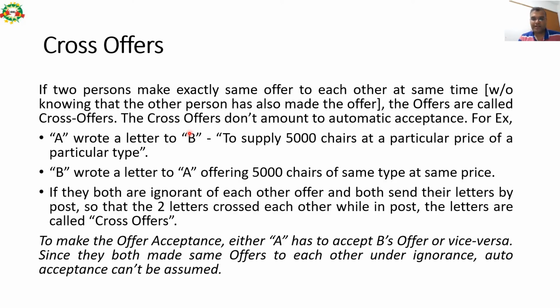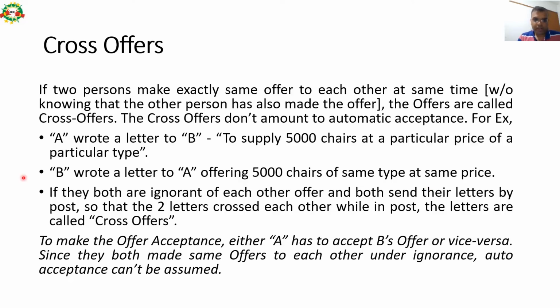Let us understand this concept of cross offer with the help of an example. For example, A wrote a letter to B to supply 5,000 chairs at a particular price of a particular type. Then B wrote a letter to A offering 5,000 chairs of the same type at the same price. I wrote a letter to you that I want to deliver you 5,000 chairs of a particular make. You also write a letter to me of the same price, same make and same quantity.